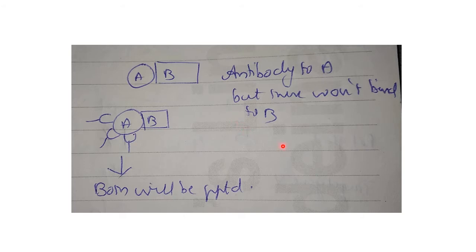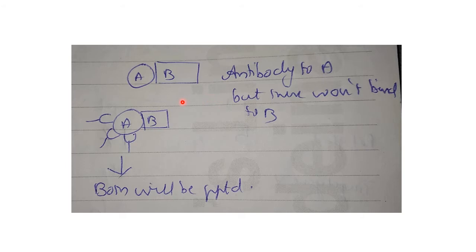Then the next term is pull down assays. Pull down is just like you pull it down. So if you are trying to precipitate A out of here, or else you are centrifuging this particular protein complex, that is A and B together. And what will happen is, along with A, B also will be pelleted out. Because A is pulling down B along with it, and so they both will be present together as a complex in the pellet. So that is what is called pull down. So A is pulling down B.